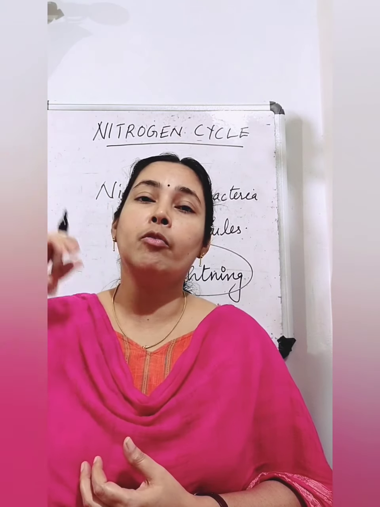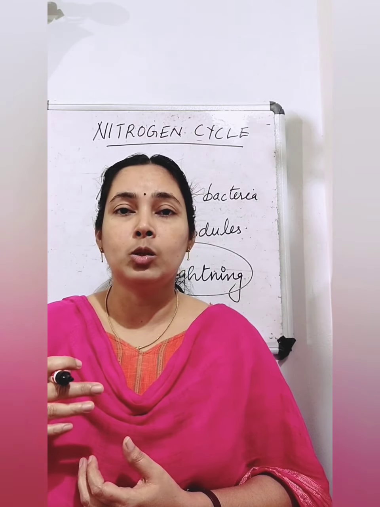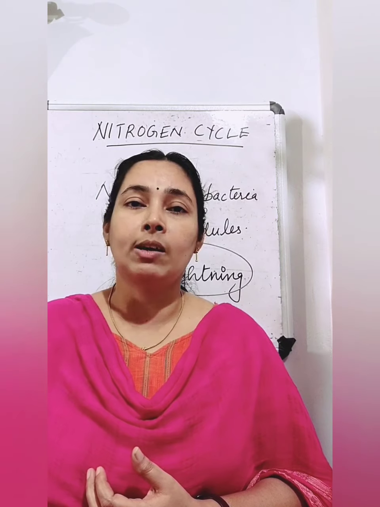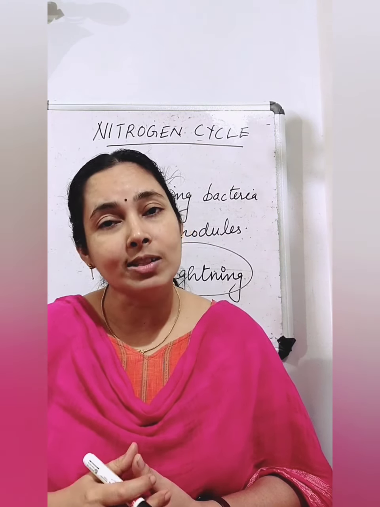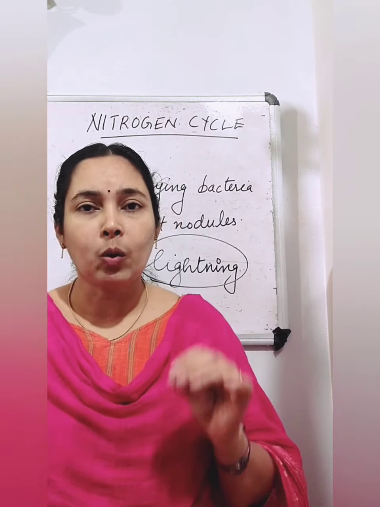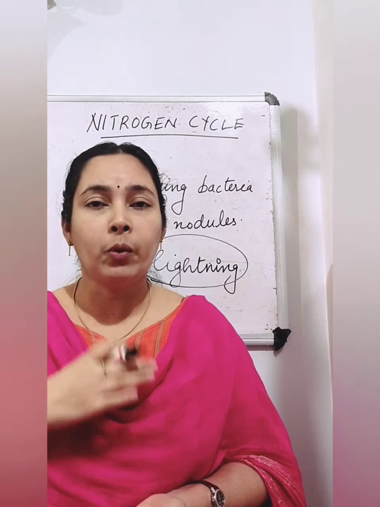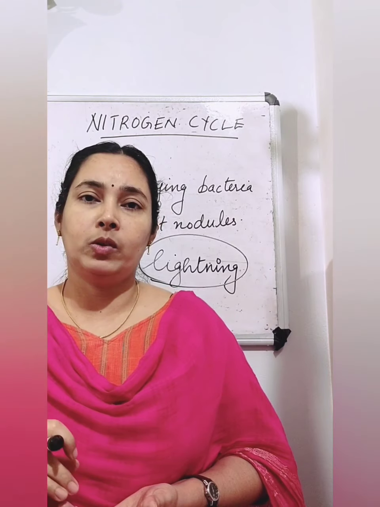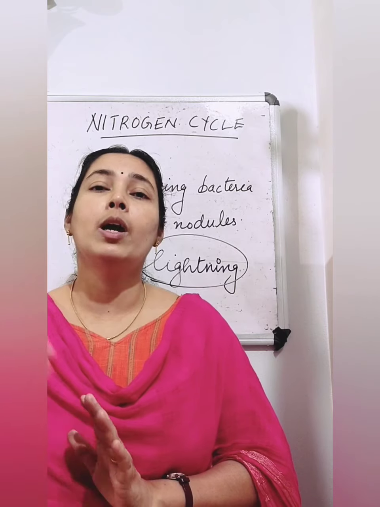Then how is the amount of nitrogen kept constant? We are taking it through these two processes, but the amount is always almost 78% of the atmosphere. So how is it kept constant? To keep the amount of nitrogen in the atmosphere constant, the amount of nitrogen that is taken into the body of plants and animals should go back into the atmosphere itself. Then only the amount of nitrogen will be kept constant.